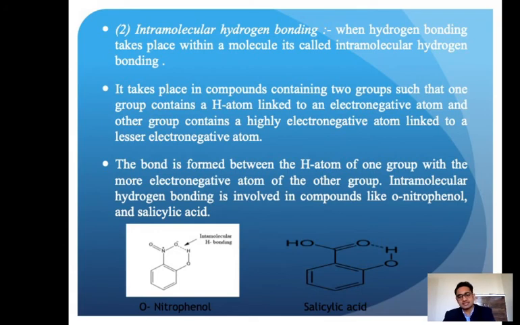Okay, this salicylic acid is one molecule having two sites, and they make the hydrogen bonding. So that is the intramolecular hydrogen bonding. Intra means within that particular molecule. The bond is formed between the hydrogen atom of one group and a more electronegative atom of the other group. So intramolecular hydrogen bonding is involved in compounds like ortho-nitrophenol and salicylic acid. We already discussed that.